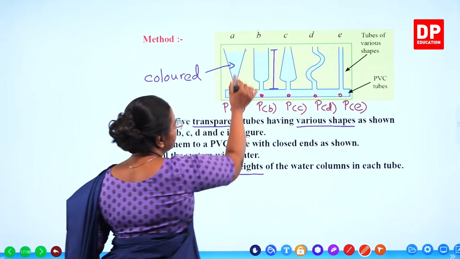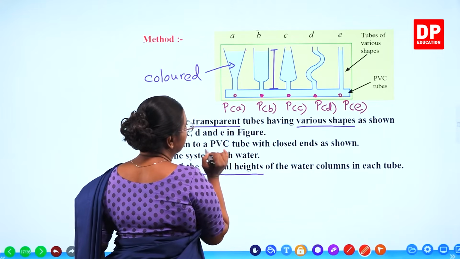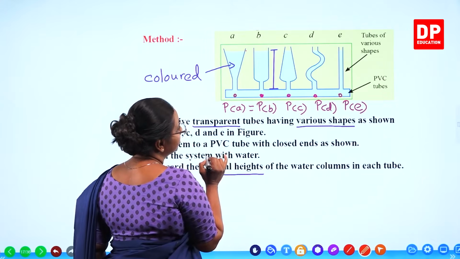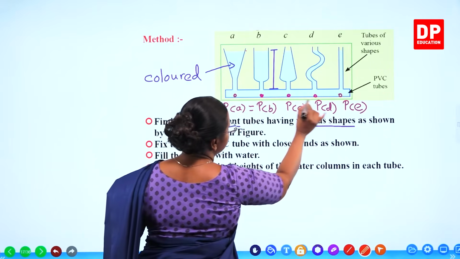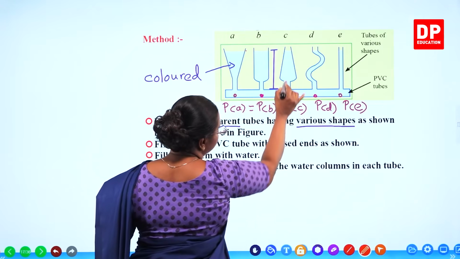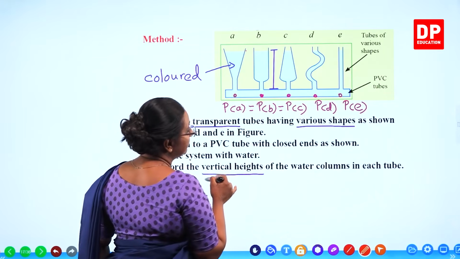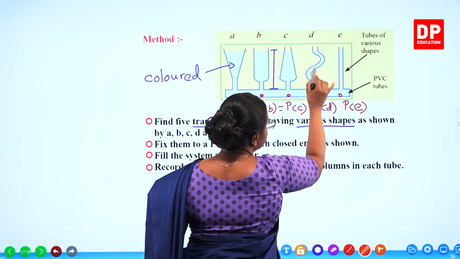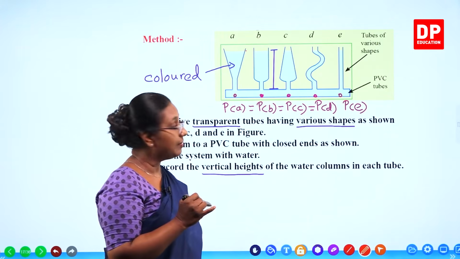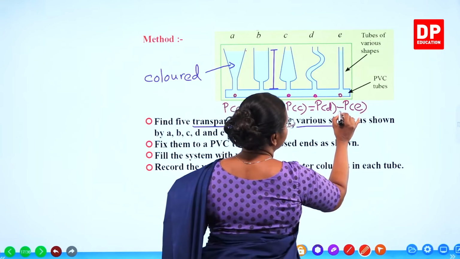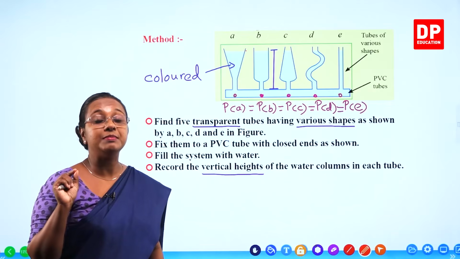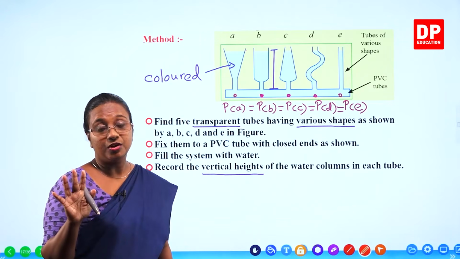Why? The pressure exerted by this column is PA. That is equal to the pressure exerted by this column, that is PB, by the same level. That is equal to PC exerted by this water column, again equal to PD exerted by the water column D, and that is equal to PE exerted by the water column E. Is that clear to you all?